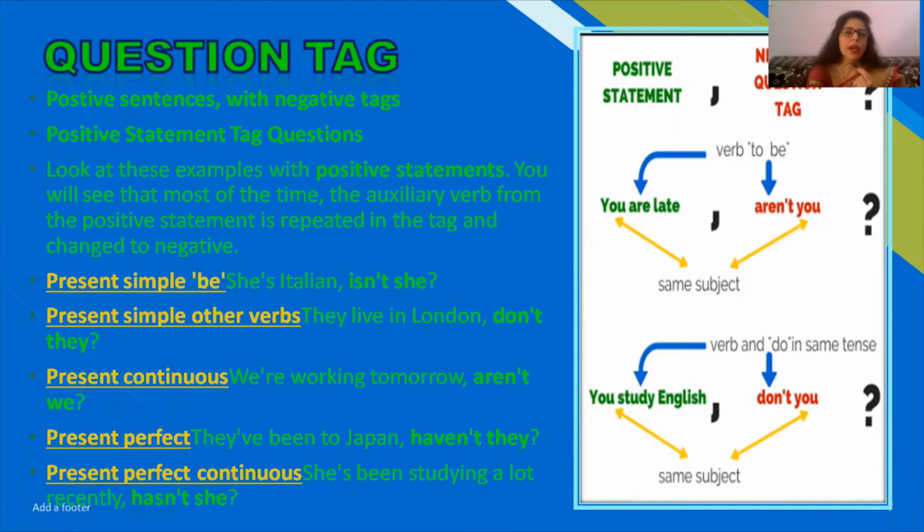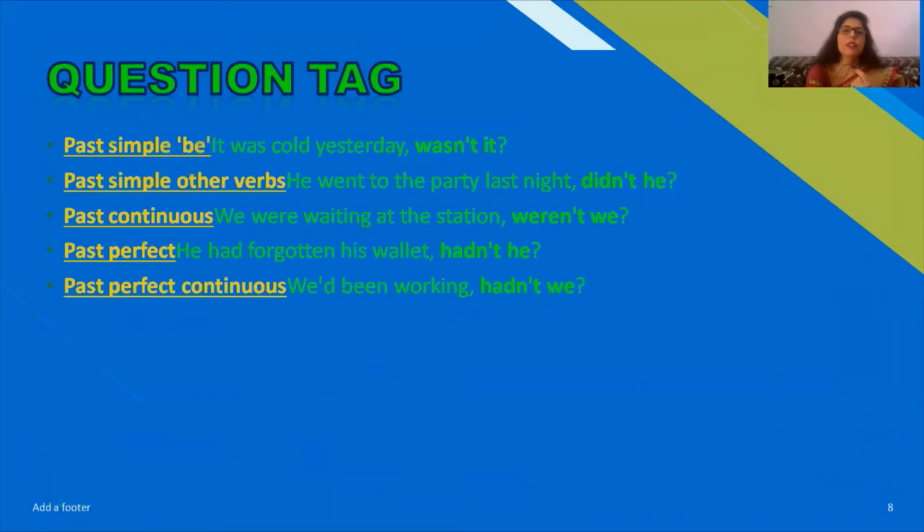Present perfect: we have been to Japan, haven't we? Haven't they? Or if it is we, we will use we. Present perfect continuous: she has been studying a lot recently, has not she? So this is the sequence that you may see.